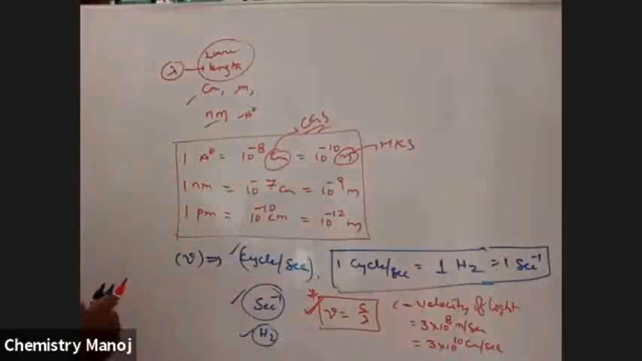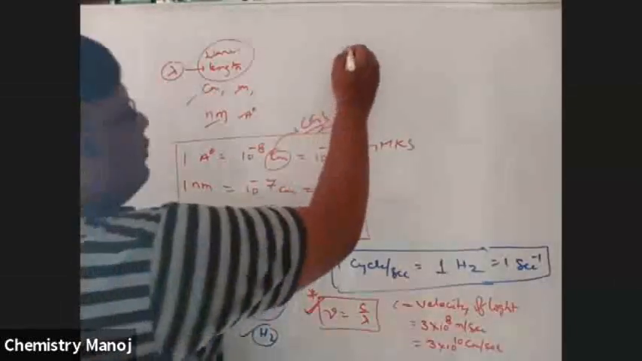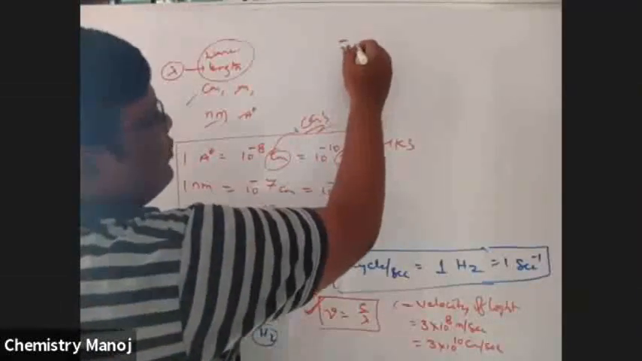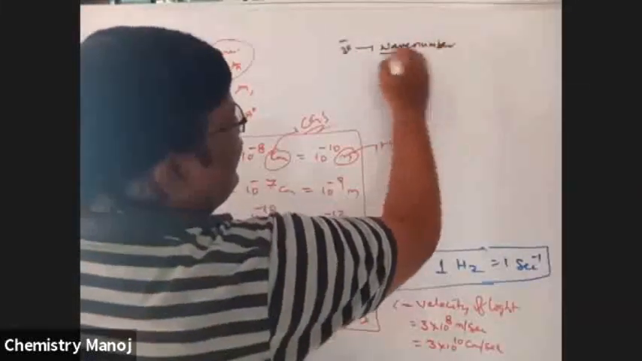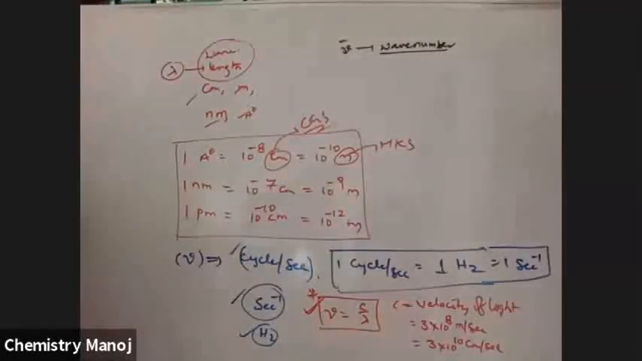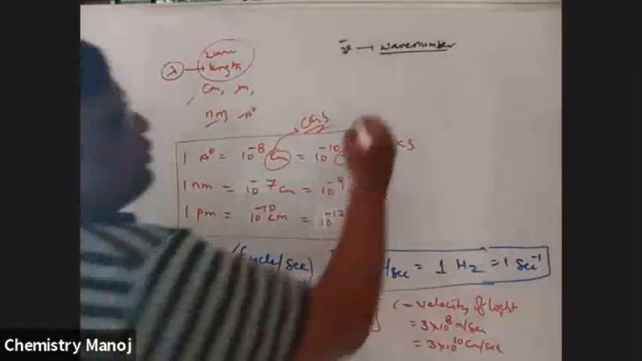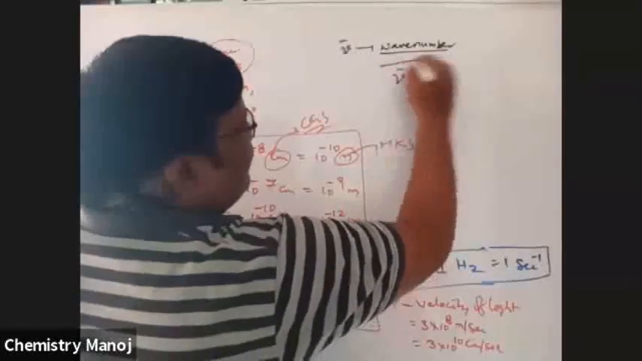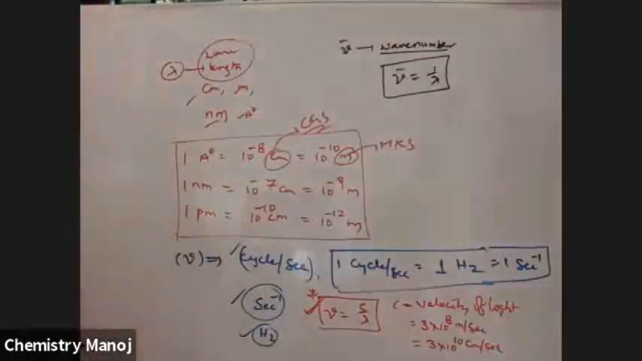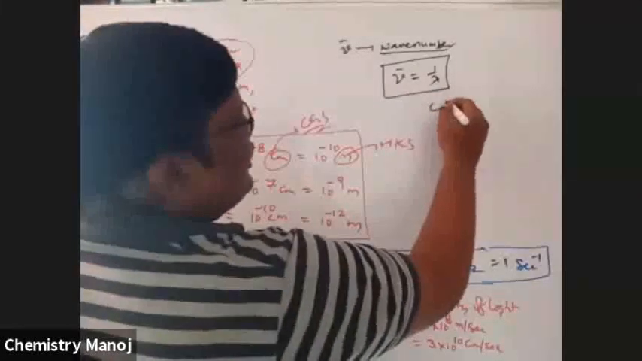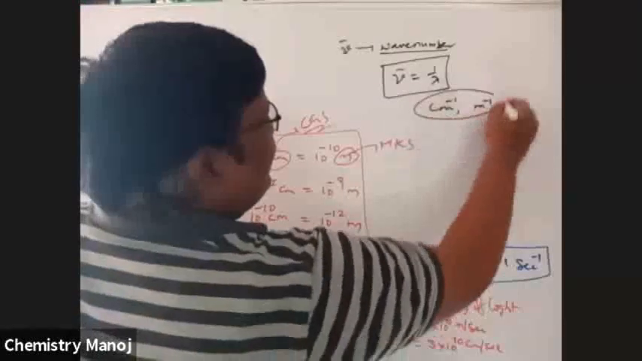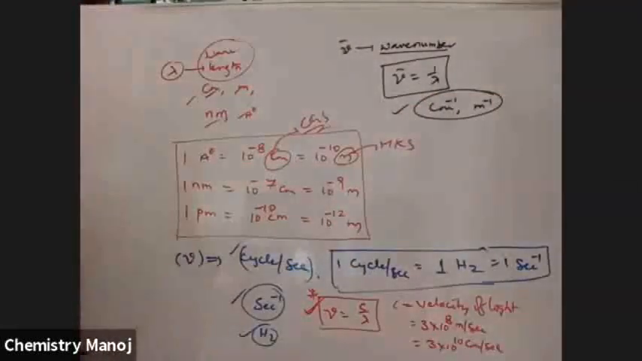Next, nu bar, which is nothing but wave number, that is the number of waves per unit length. So nu bar is equal to 1 by lambda. Lambda has units of centimeters, therefore wave number has units of centimeter inverse or meter inverse.